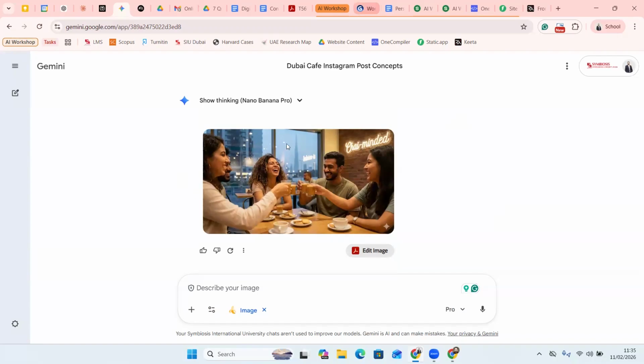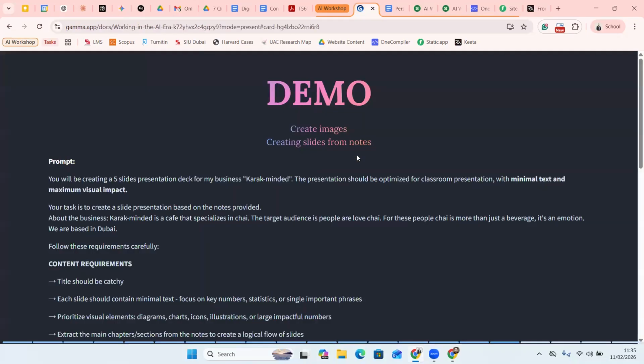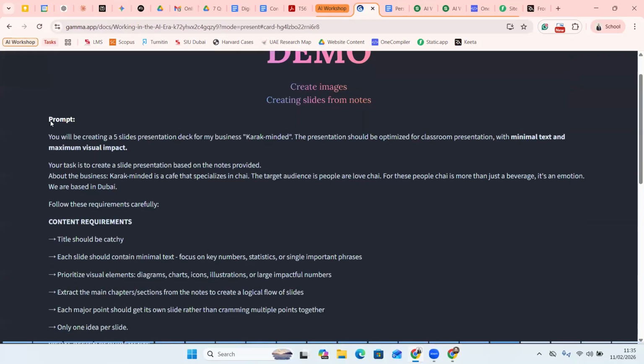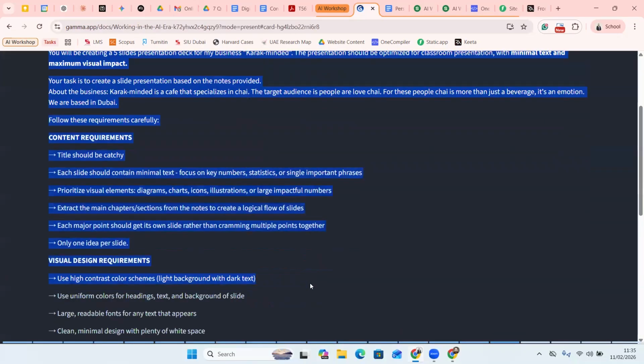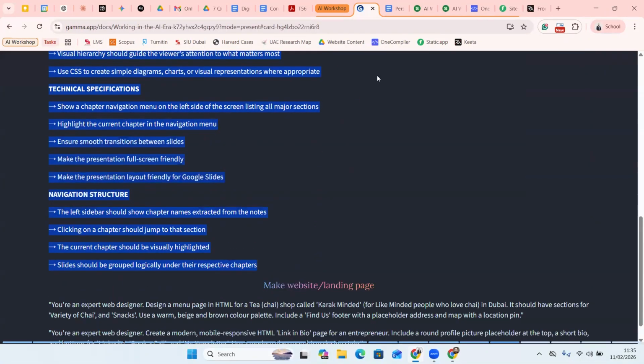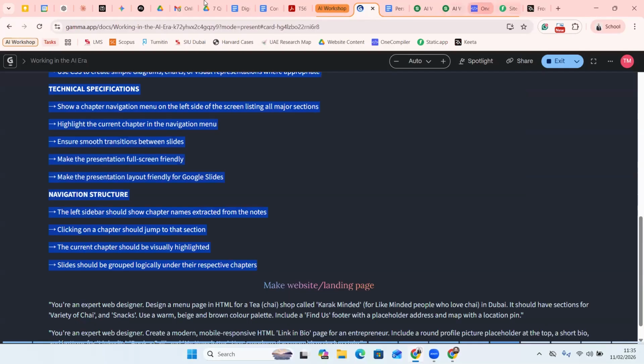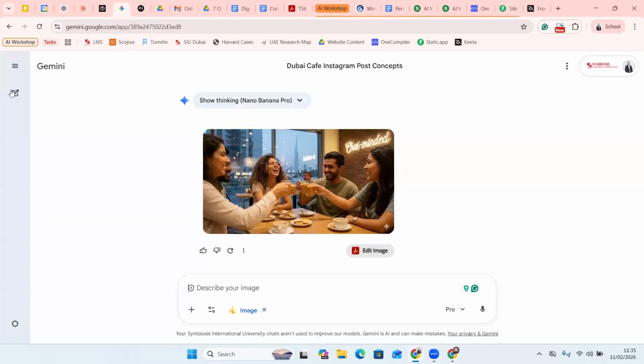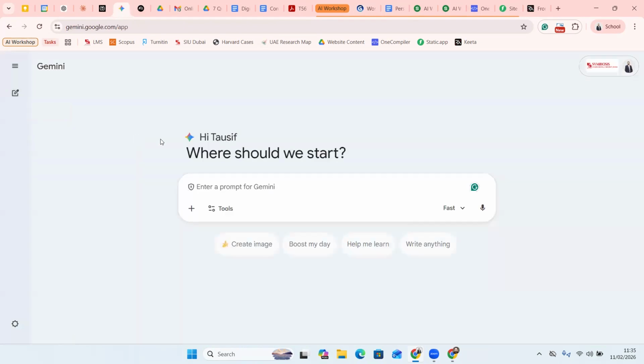The second use case which I mentioned is, yeah, you can create slides from the notes that you provide. And for this, I'm going to select a prompt. So I have this ready-made prompt which I use. Where did it go? Sorry, yeah. I'll come back on Gemini over here. Maybe I'll make a new one. Okay. So this is because I currently signed on device. Oops.